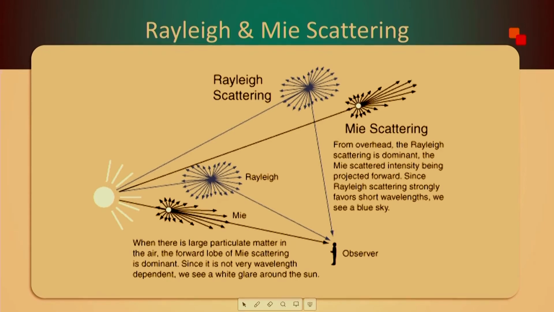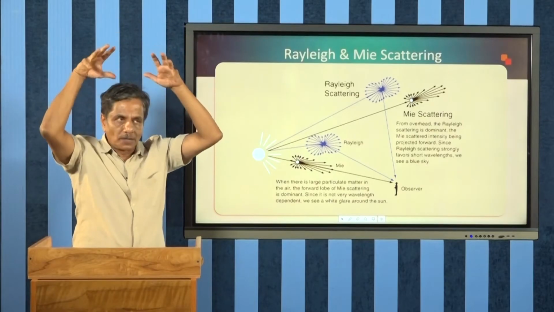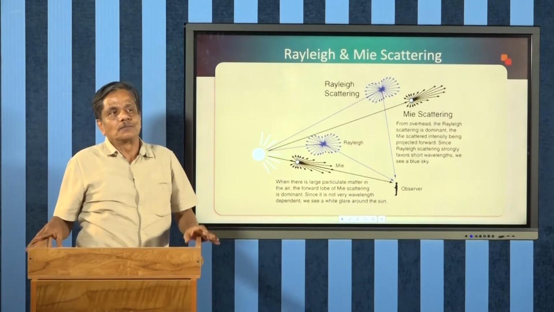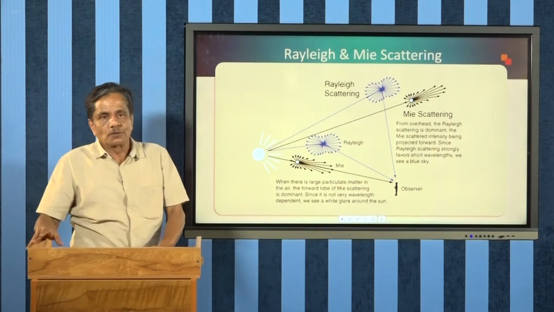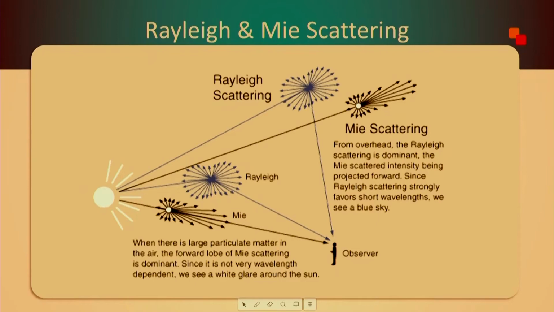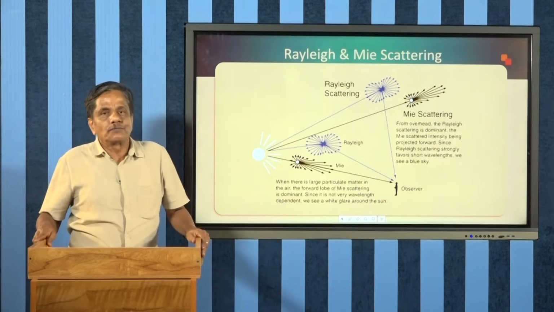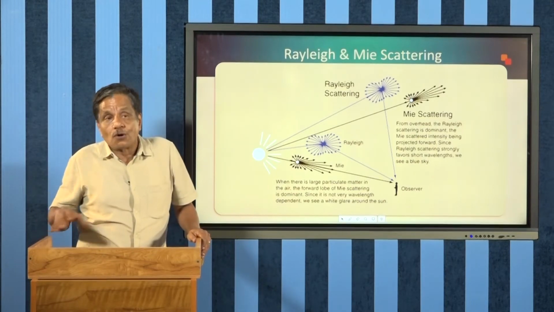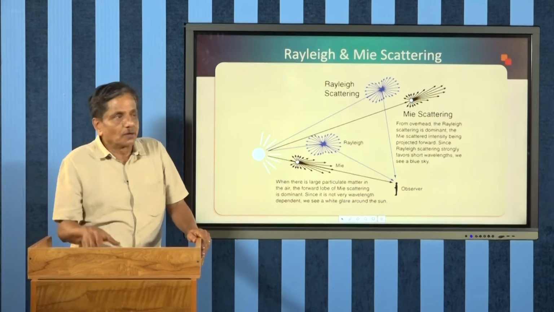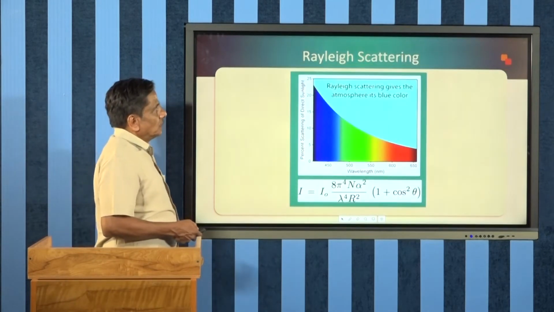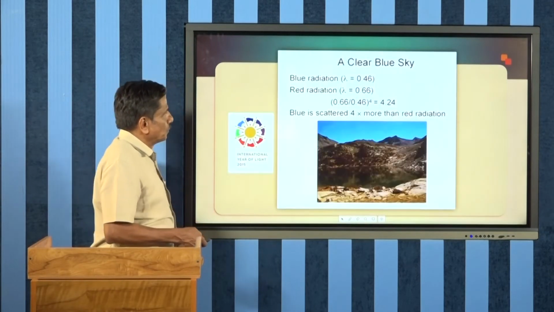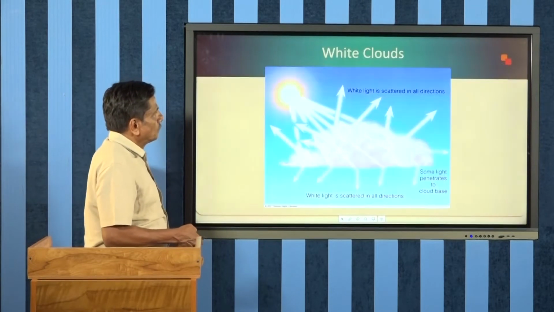The consequence is that if dust particles are present in the atmosphere and the sun is shining on the top, then when light is passing through the particles, the forward scattering is more. That is why more sunlight, more energy, will be reaching a certain point. So, this is always happening in deserts. That is why the desert atmosphere is hotter than other locations. Now, this is the equation.